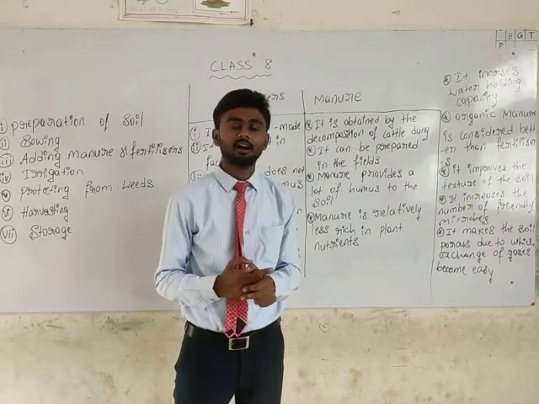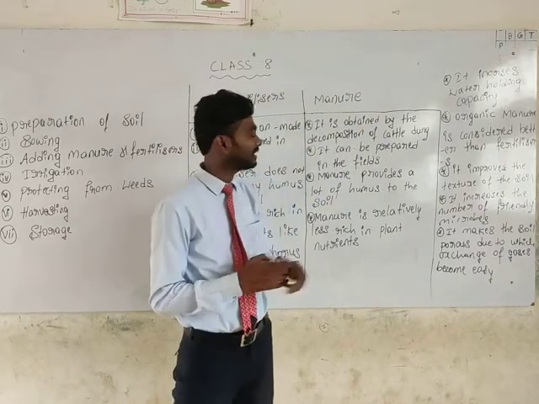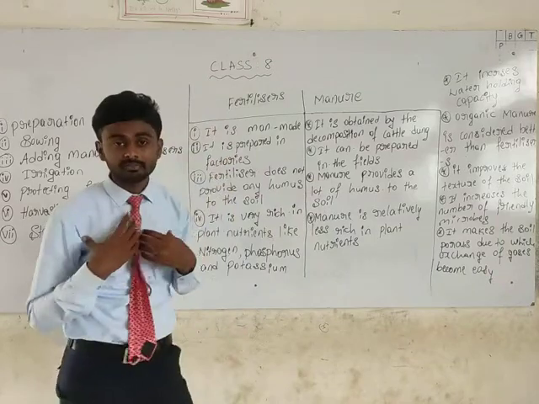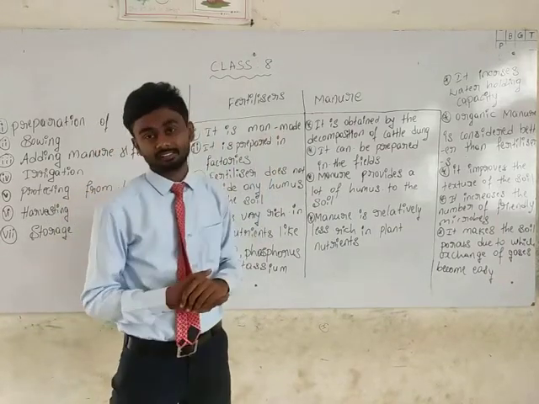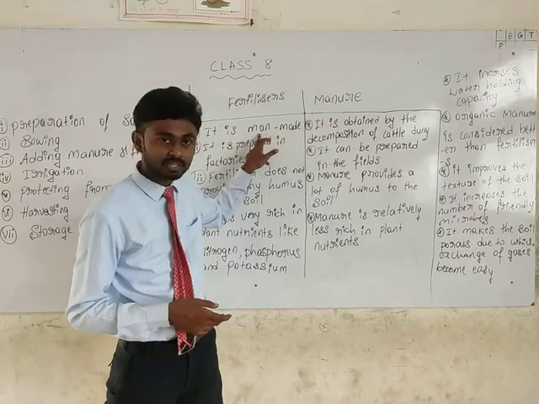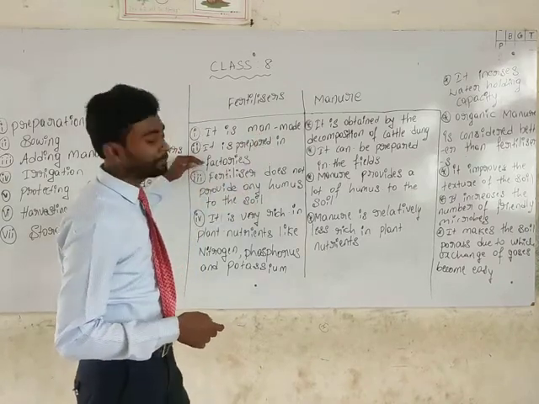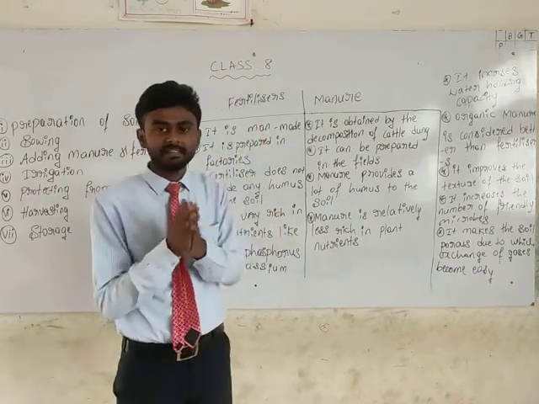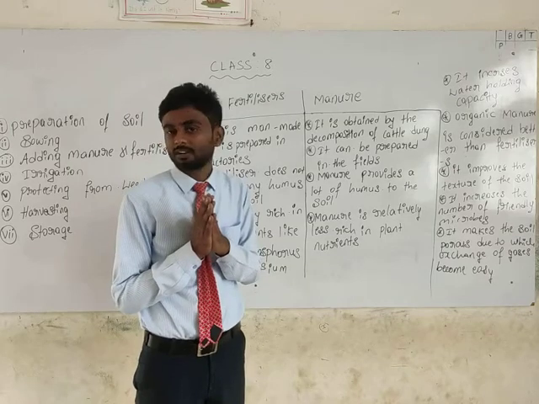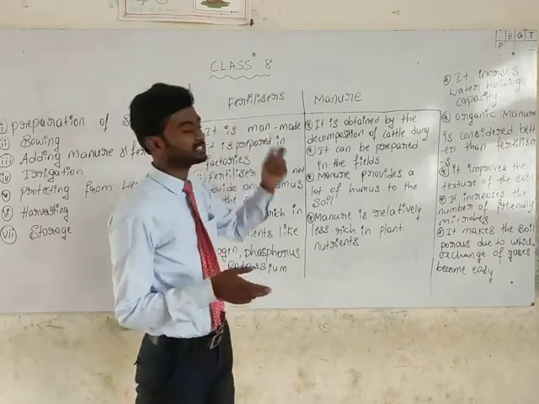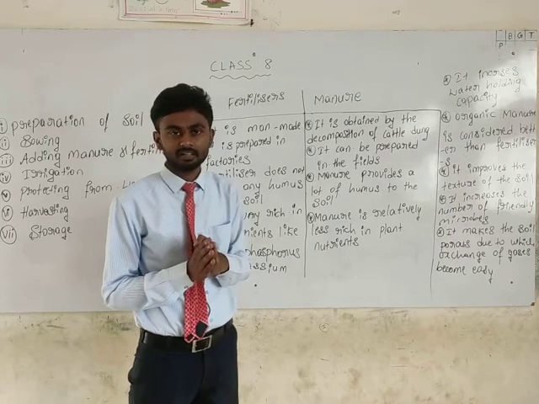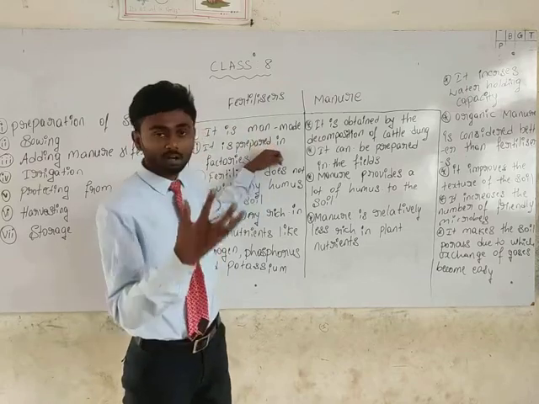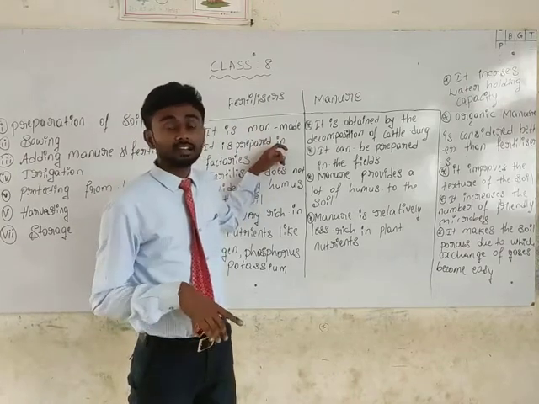Manure comes from cattle dung or several vegetable things, it means waste plant products. But we obtain fertilizers from factories. It is a man-made thing. Second one, the fertilizers are prepared in factories, not at home or in the agriculture field. Several factories are there for the preparation of fertilizers, so that's why we obtain fertilizers from the fertilizer factories.